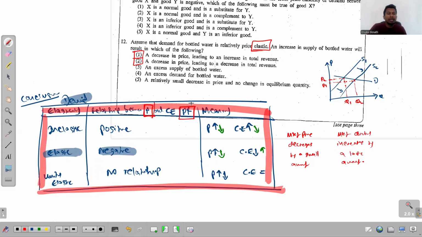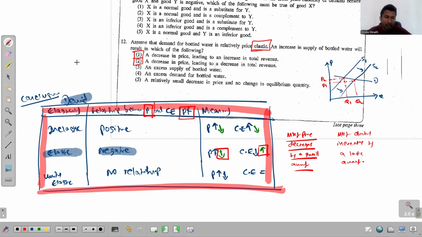We already discussed that. So now let's see what happens to total revenue, or the producer's revenue. If demand is elastic, when the market price decreases by a small amount, again the price decreases, what happens? The consumer expenditure or maybe the producer's revenue increases.